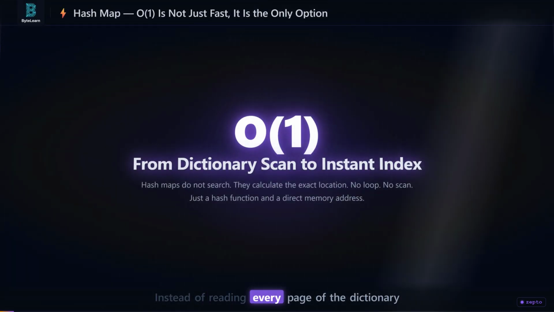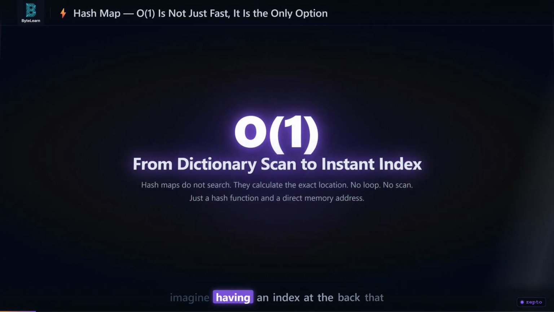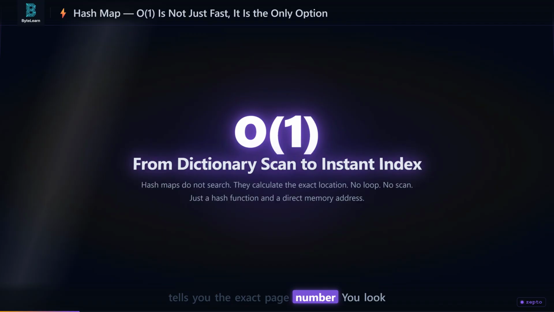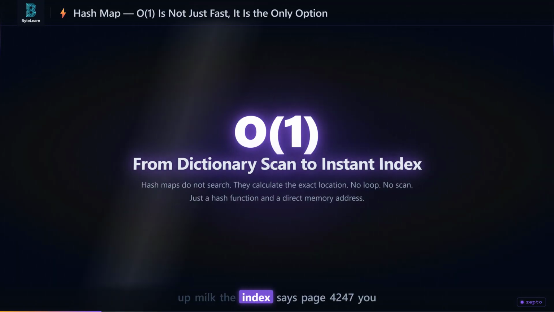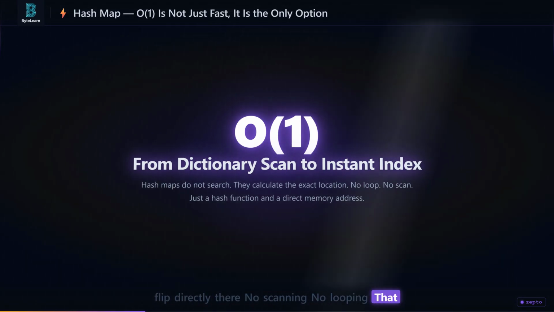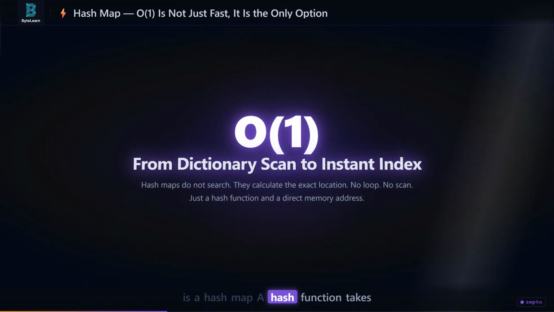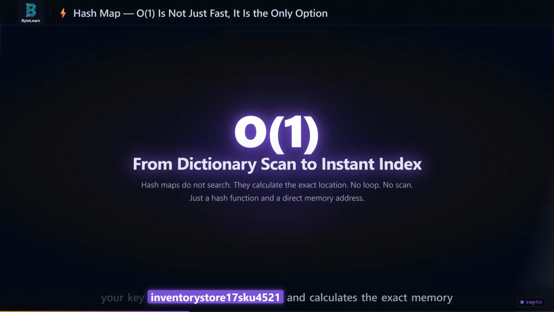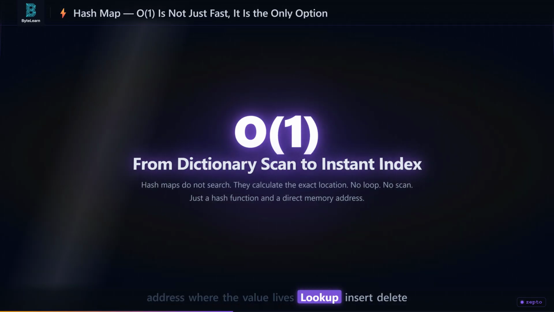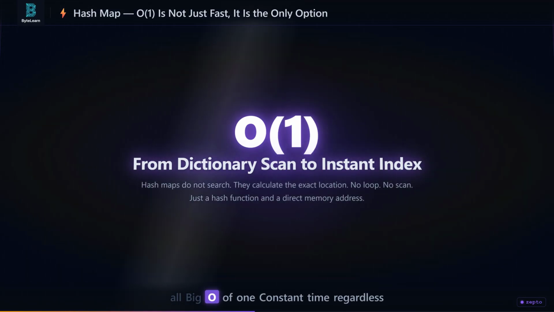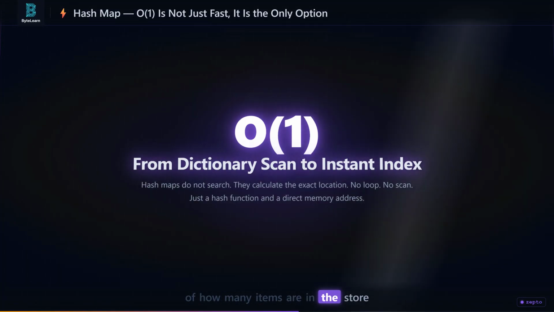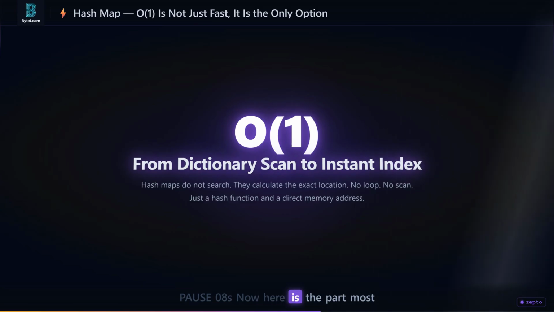Instead of reading every page of the dictionary, imagine having an index at the back that tells you the exact page number. You look up milk, the index says page 4247. You flip directly there. No scanning, no looping. That is a hash map. A hash function takes your key, inventory store 17 SKU4521, and calculates the exact memory address where the value lives. Lookup, insert, delete, all big O of 1. Constant time regardless of how many items are in the store.